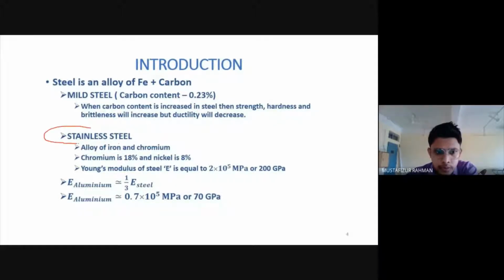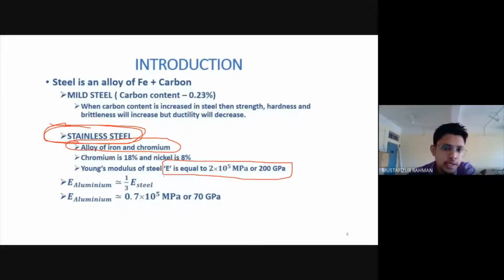Stainless steel is very important: an alloy of iron and chromium. Percentages we may forget, but this value again is very important. We have to remember this value. It is asked all the time. What is the Young's modulus of steel? 2 into 10 to the power 5 Newton per millimeter square or megapascal. Sometimes it will be called megapascal.